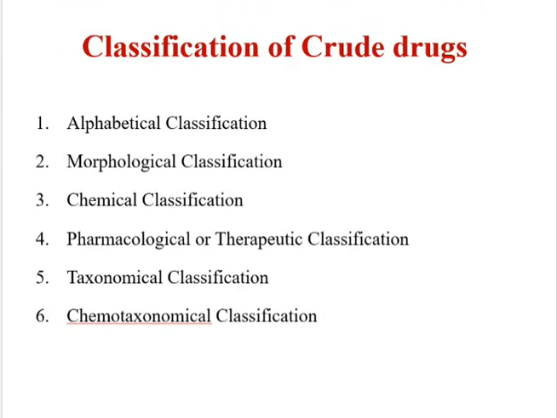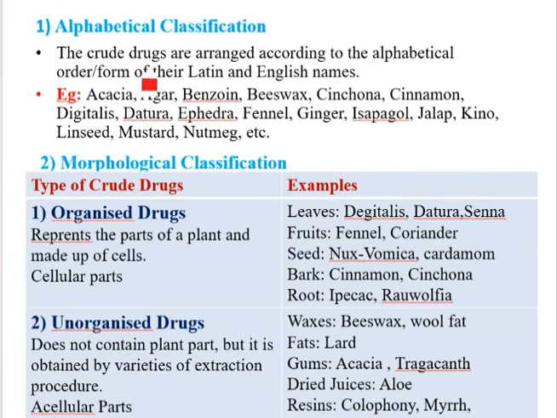There are various classes of crude drugs. Those are alphabetical classification, morphological, chemical, pharmacological, taxonomical and chemotaxonomical classification. Next, coming on to the alphabetical classification. As the name indicates, alphabetical means based on the alphabetical order the crude drugs are classified. For example, acacia, agar, the first letter is A. Benzoin, beeswax, the first letter is B. Based on this alphabetical order, the crude drugs are classified.